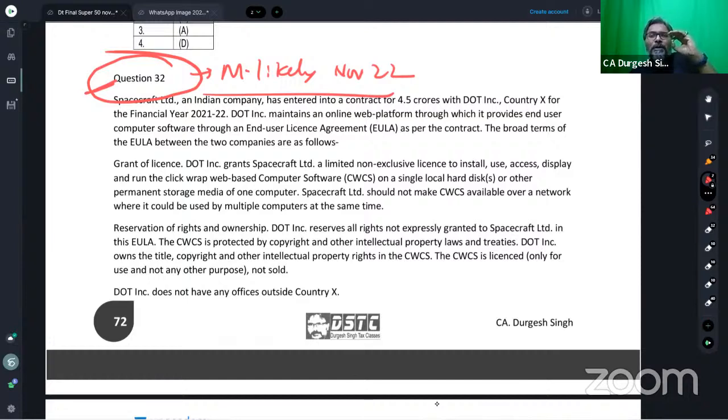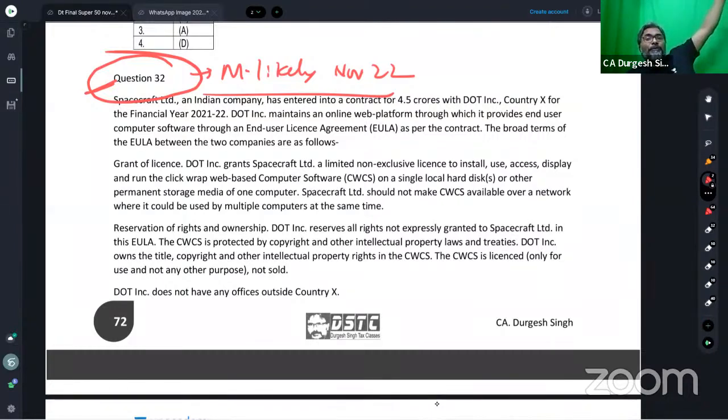The royalty definition of the income tax law is so wide that it suggests that any consideration paid towards computer software will be considered as royalty income. So the income tax law is characterizing this amount as a royalty.